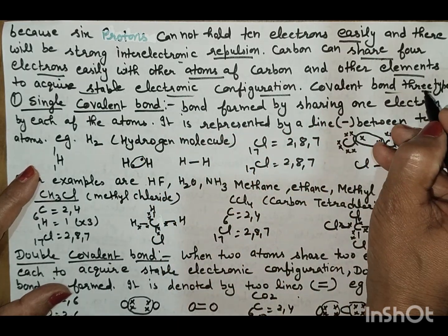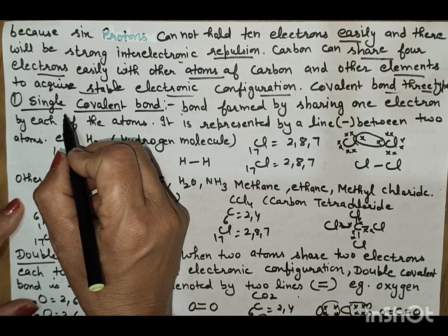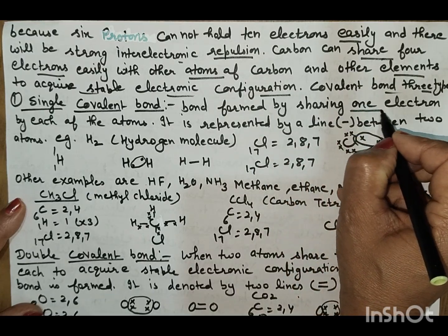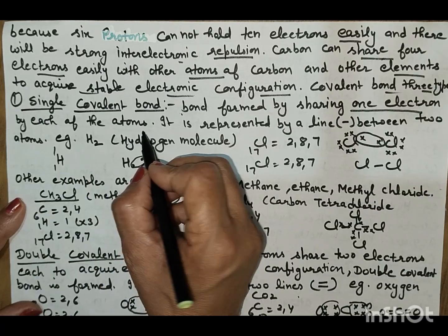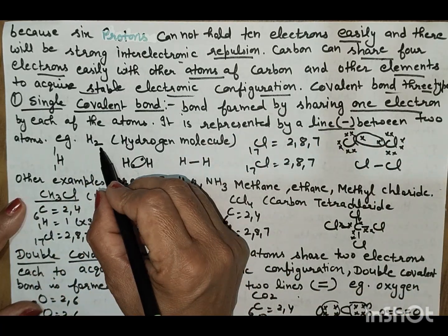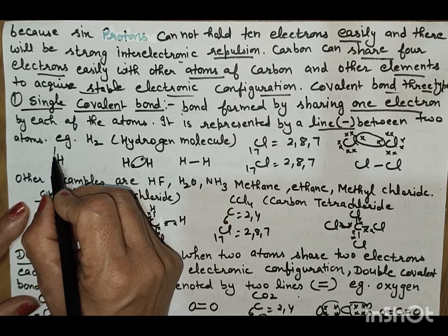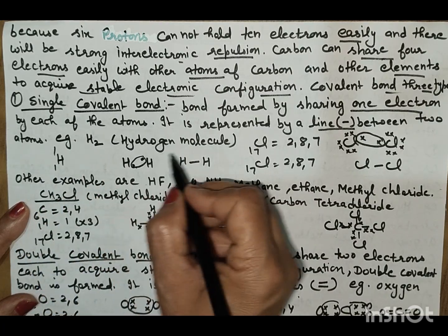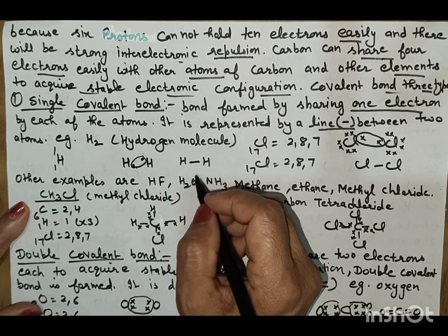Covalent bonds are of 3 types: single covalent bond, double covalent bond and triple covalent bond. Single covalent bond: the bond formed by the sharing of one electron by each of the atoms. It is represented by a single line between the two atoms. For example, in hydrogen gas, hydrogen has atomic number one, and both hydrogen atoms share one electron and form a single bond.